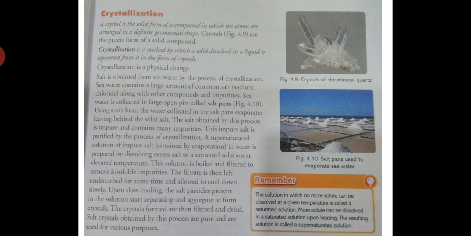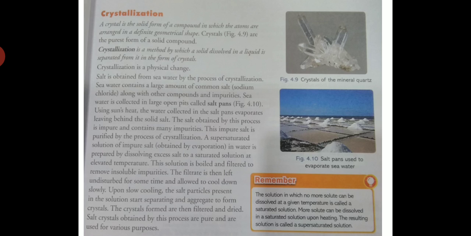And what do you mean by crystallization? It is a method by which a solid dissolved in a liquid is separated from it in the form of crystals. You can see the sea water, and salt is obtained from the sea water. Which process is this? Yes students, crystallization. You know sea water contains a large amount of common salt, sodium chloride, along with other compounds and impurities.